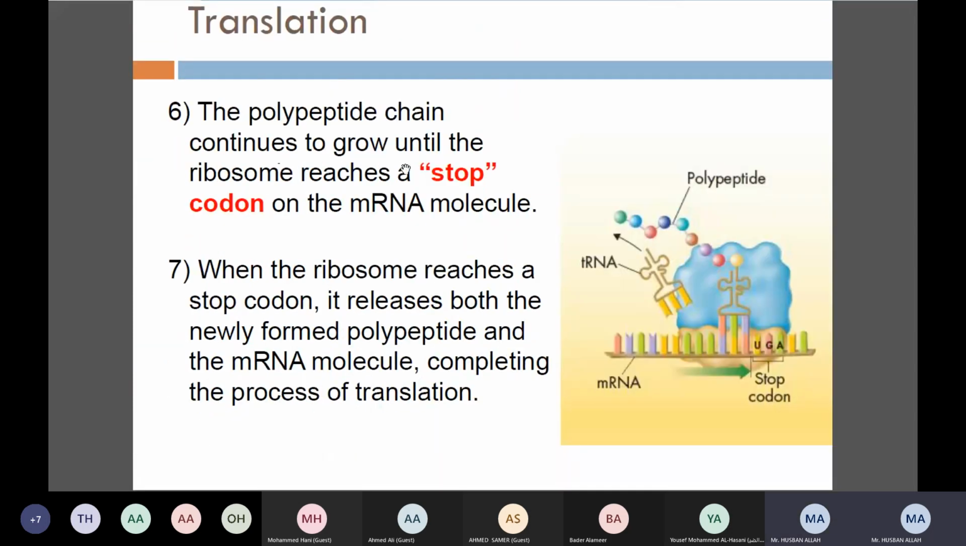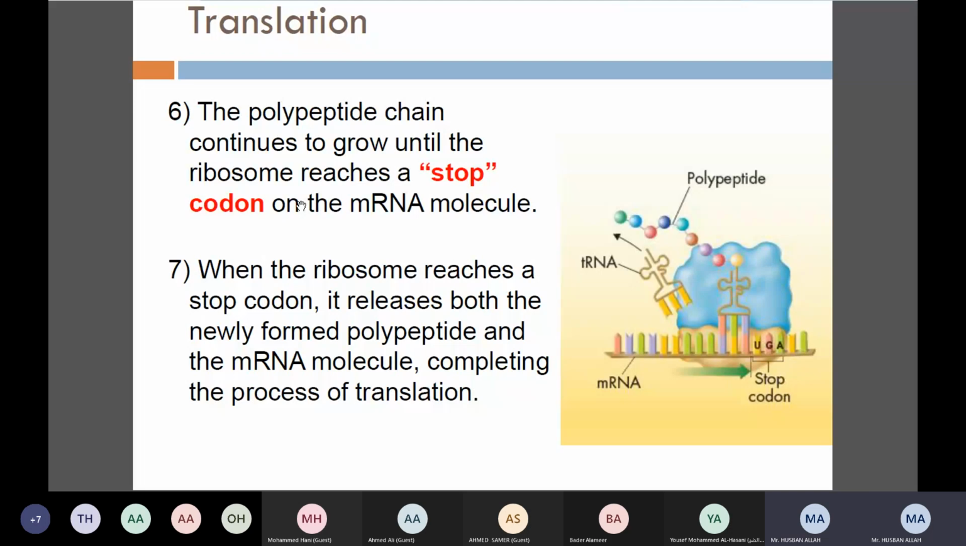The polypeptide chain continues to grow until the ribosome reaches a stopping codon. So it will grow in the same way, right? The ribosome will read the codon, it will give a message to the transfer RNA to bring the specific amino acid. When it attaches, it will break the bond between the transfer RNA and the amino acid, right? So till which time will it continue?